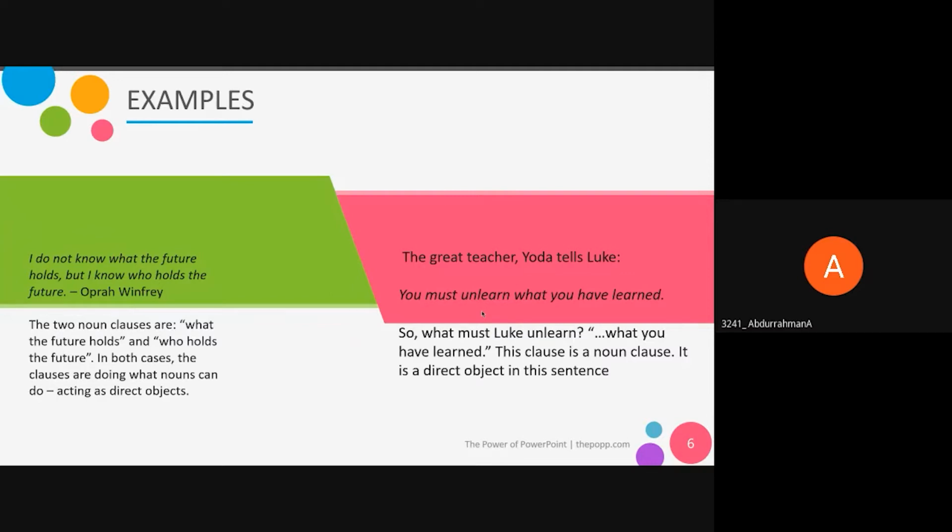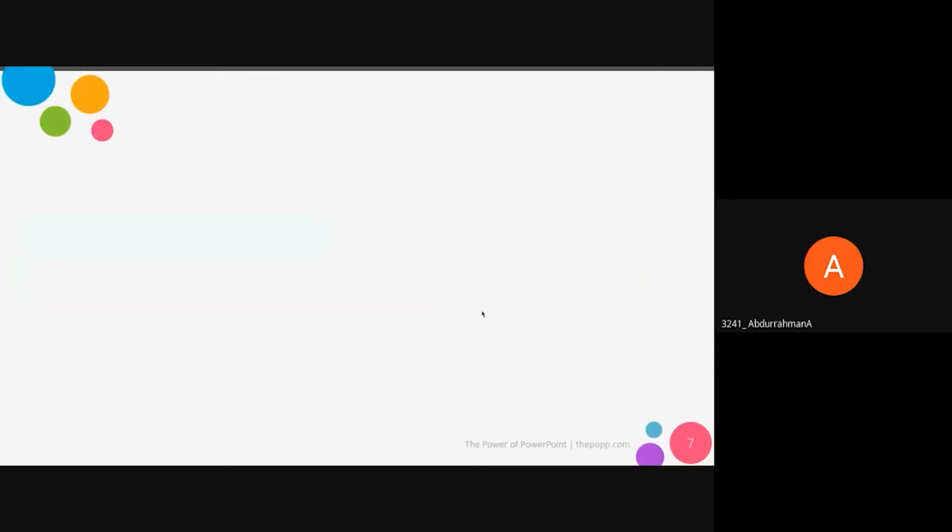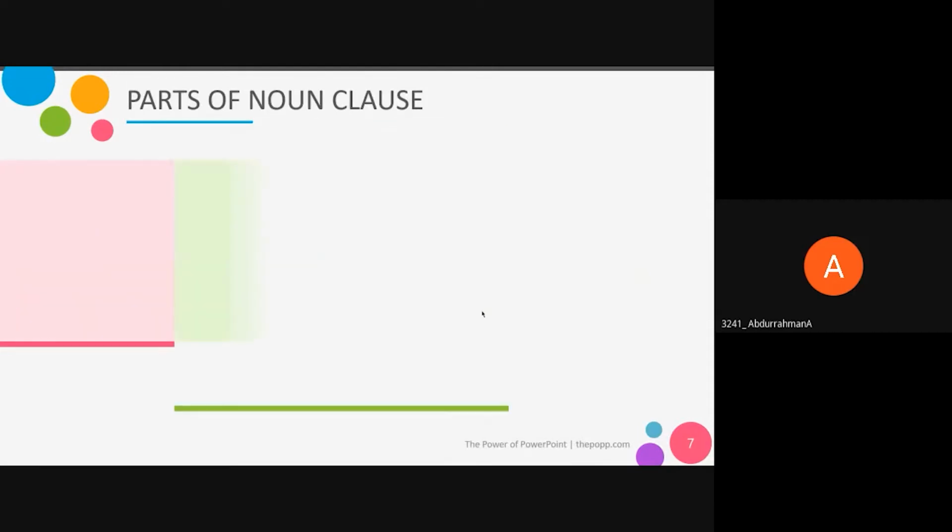The second one is the great teacher Yoda, who tells Luke, "You must unlearn what you have learned." So, what must Luke unlearn? What you have learned. This clause is a noun clause. It is a direct object in this sentence.